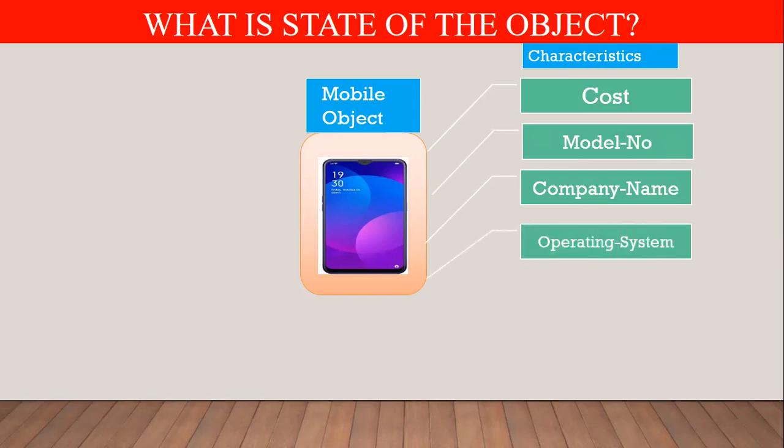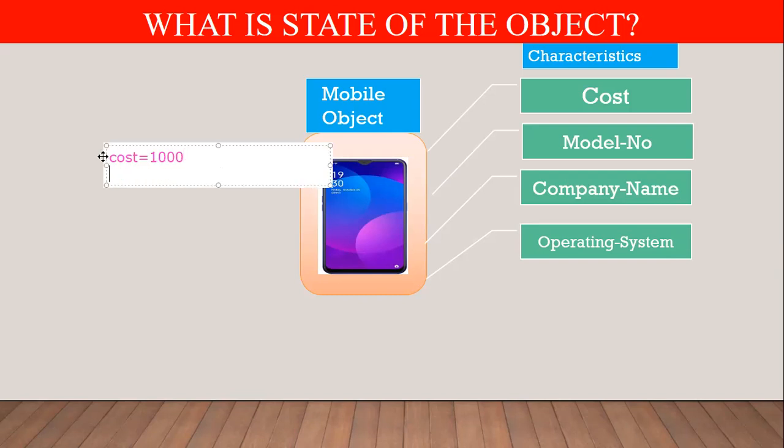So objects have different characteristics. Anything which exists in the form of an object has different characteristics. Objects are associated with characteristics. Using their characteristics, we can know the information of an object. So these characteristics are also known as the state of an object. So here is the cost. Cost is also state. Suppose the cost of this mobile object currently is 1000.